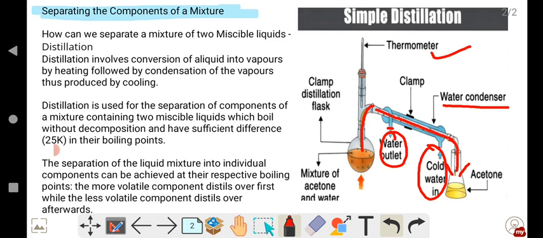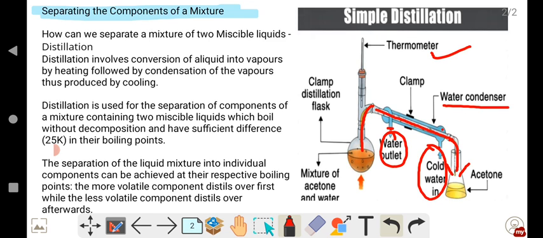As they pass through the tube, this water will condense the vapors. While condensing, the water also starts to heat. And if the water starts to heat, can it condense the vapor? No, it cannot, because the water itself is hot. Hot water cannot condense.